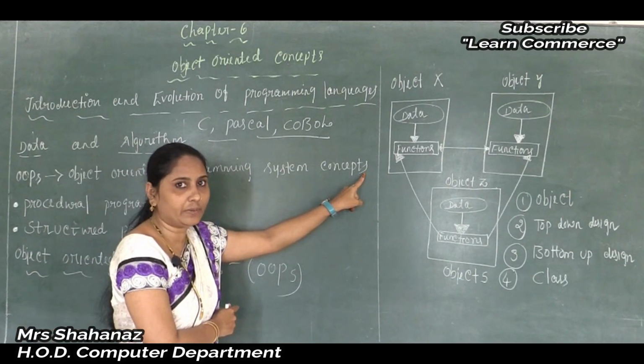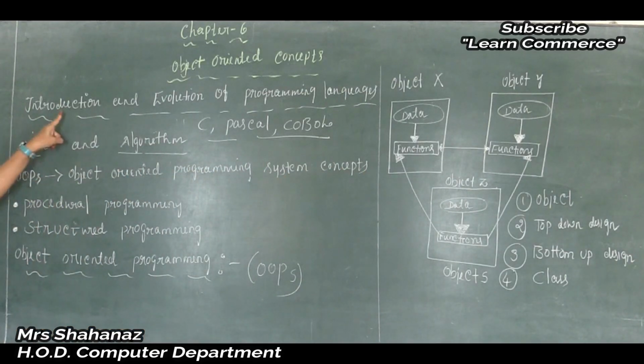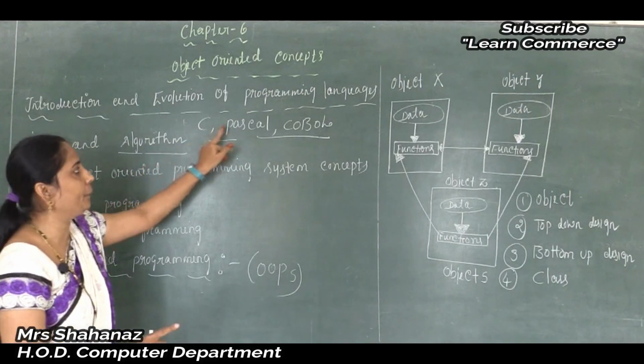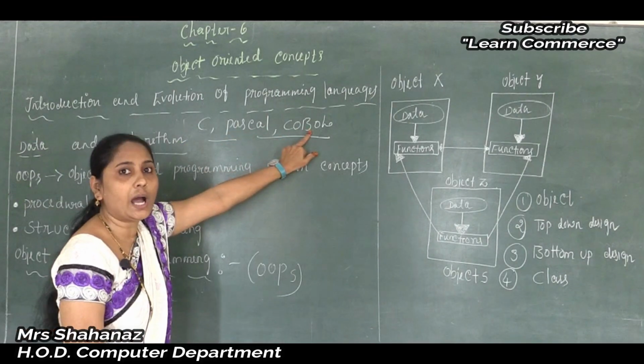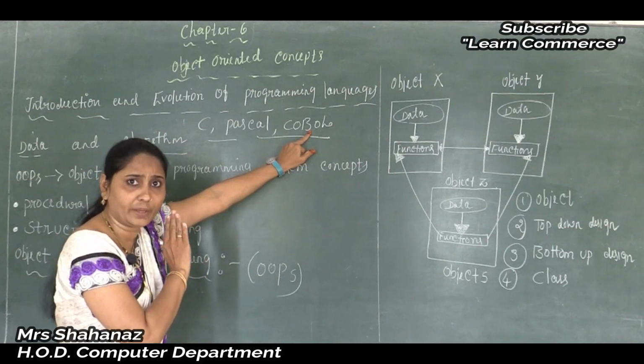Did everyone understand till here what I am saying? Now we are in the concept of introduction and the history of the programming language. First of all, before I talk about OOPS, I have told you about some traditional programming languages. So some of the traditional programming languages are procedural and structured programming languages. Some examples are C, Pascal and COBOL, which are our traditional programming languages.